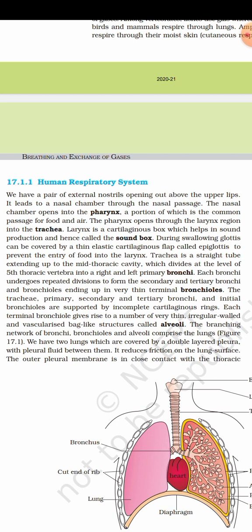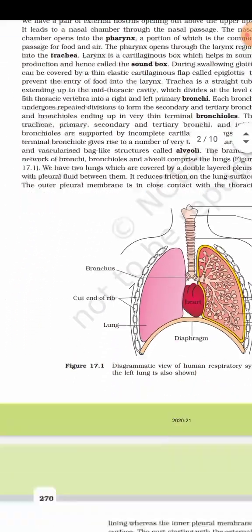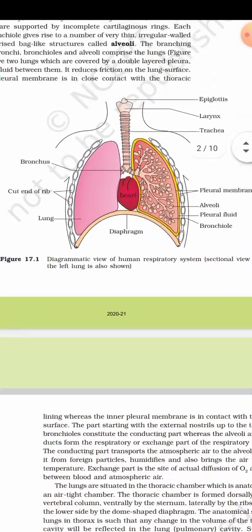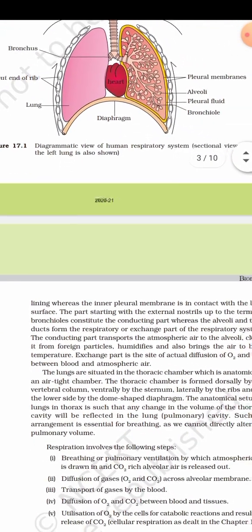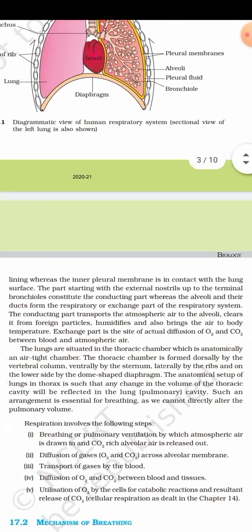Each terminal bronchiole gives rise to a number of very thin, irregular-walled and vascularized bag-like structures called alveoli. The branching network of bronchi, bronchioles, and alveoli comprises the lungs. We have two lungs which are covered by a double-layered pleura with pleural fluid between them. It reduces friction on the lung surface. The outer pleural membrane is in close contact with the thoracic lining, whereas the inner pleural membrane is in contact with the lung surface.